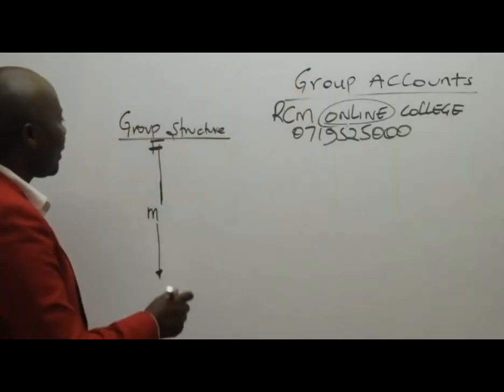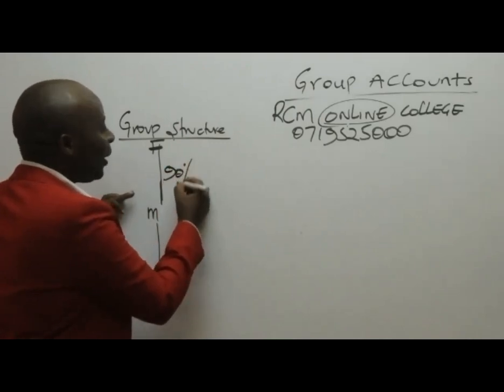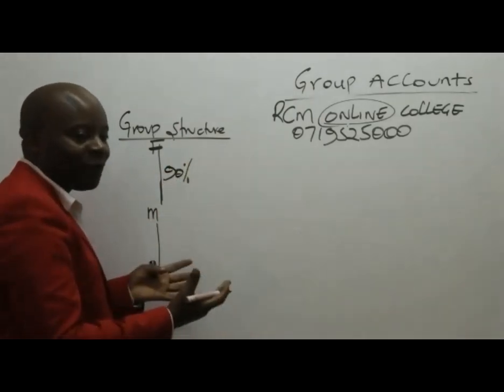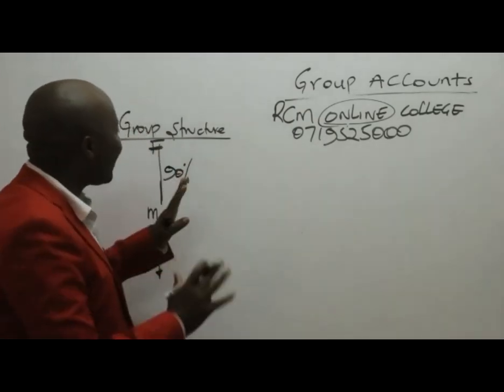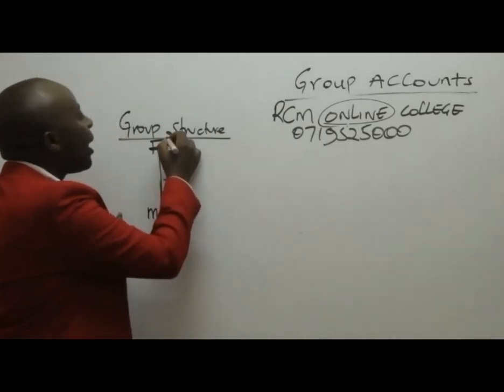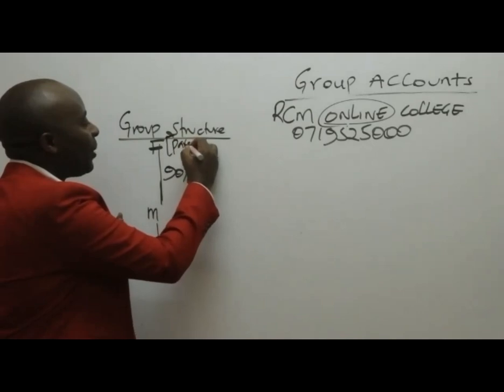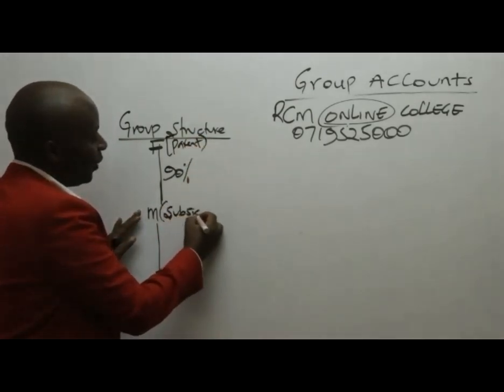What we have here is that Fanaka acquired 90% of Mali. 90% is way above 50%. And there is nowhere they are telling us that Fanaka ceded control of Mali. So straight away, Fanaka will be called the parent company. And this Mali becomes what here? A subsidiary. Very important.